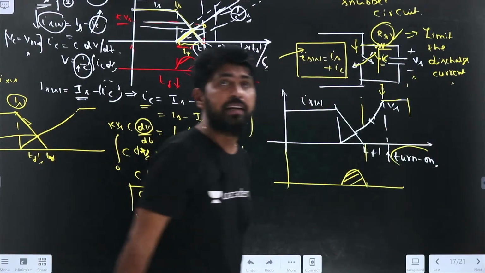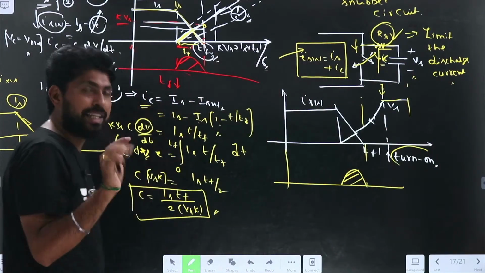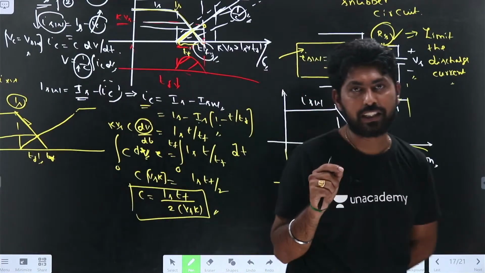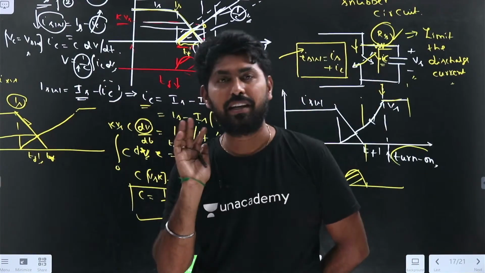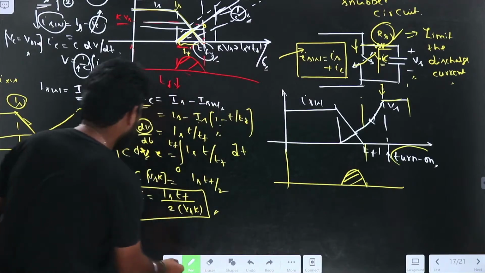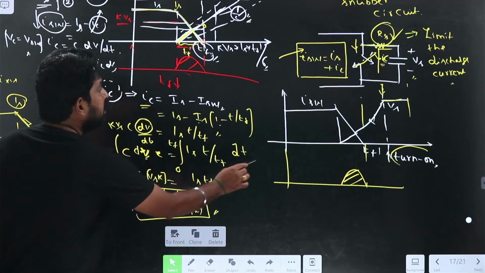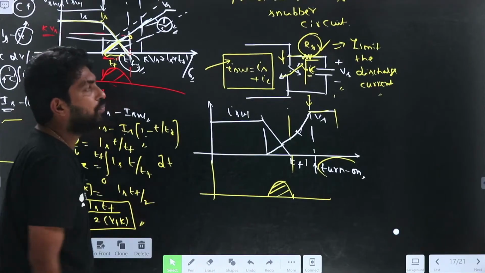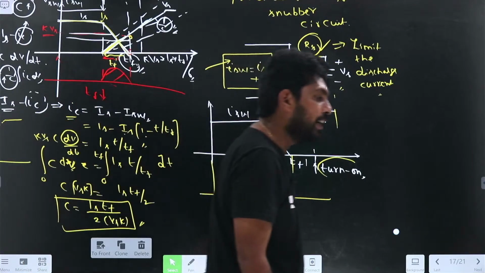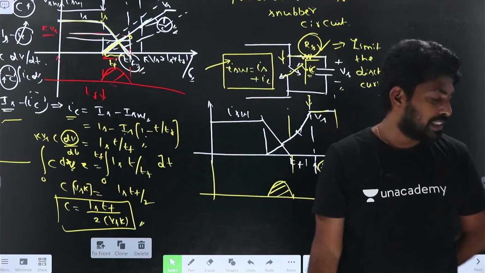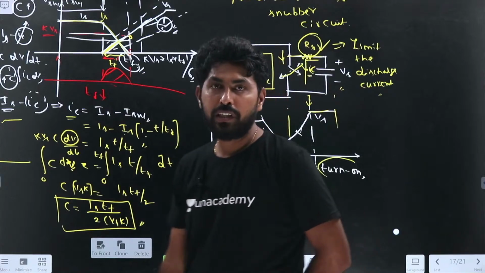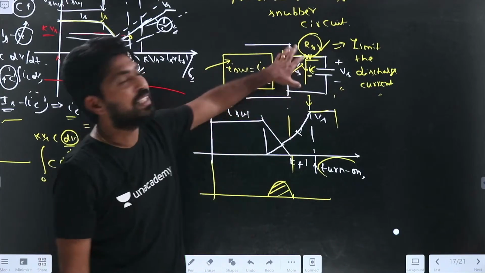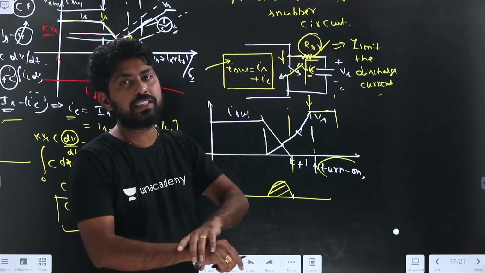Now tell me, guys. So it is limiting the discharge current. Clear? Is there any disadvantage still in this circuit? Is any modification still required here?